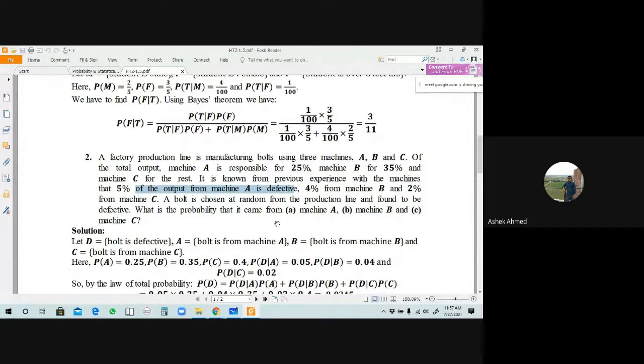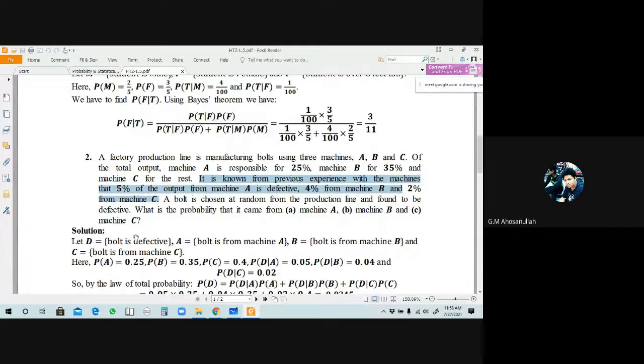What do you mean by this? Of the bolts machine A produces, 5% are defective. For machine B, 4% are defective. For machine C, 2% are defective. So what gets priority here, the defective or the production, from this line?